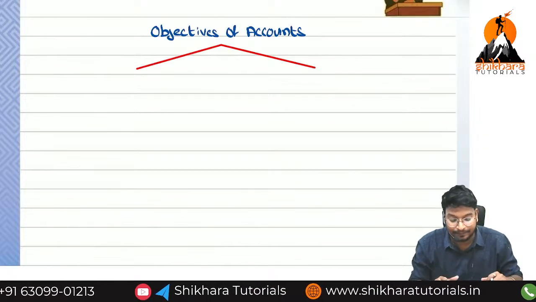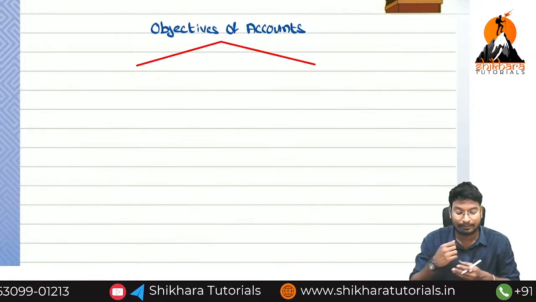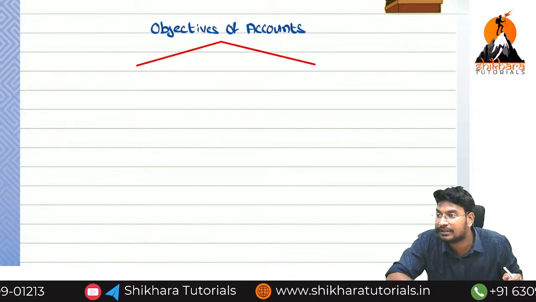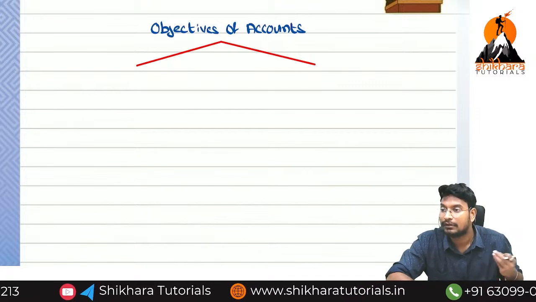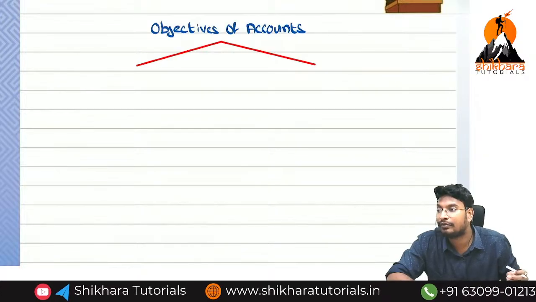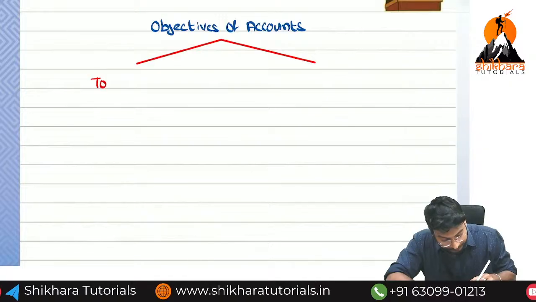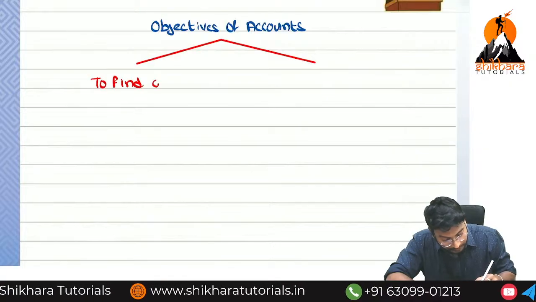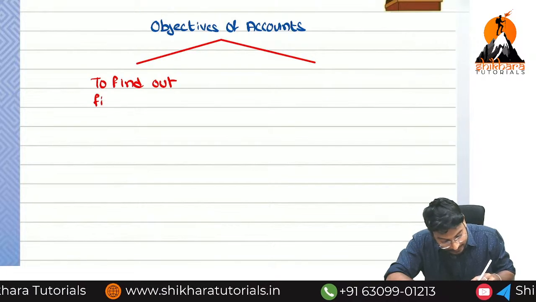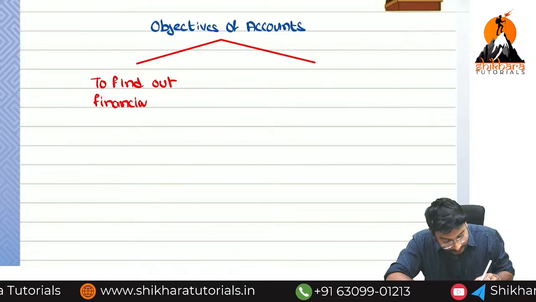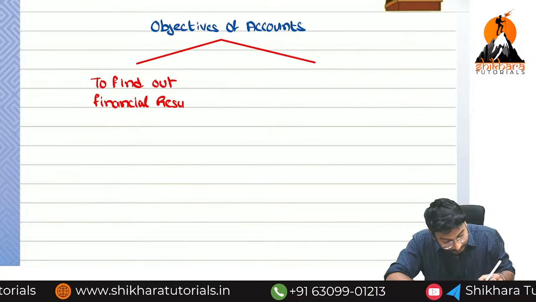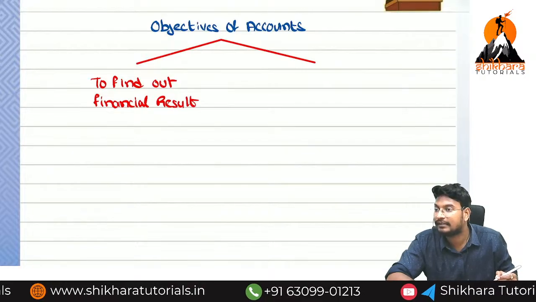Keep that aside. Objectives of accounts: the basic two objectives. Why do we need to create accounts? Why do we need to follow this accounting subject? First, to find out the financial result.